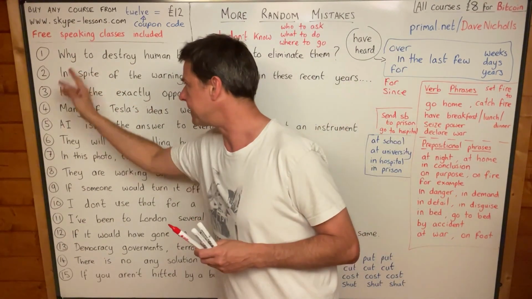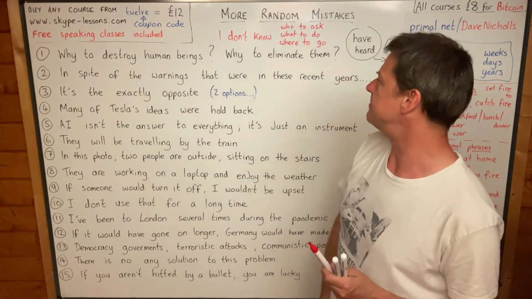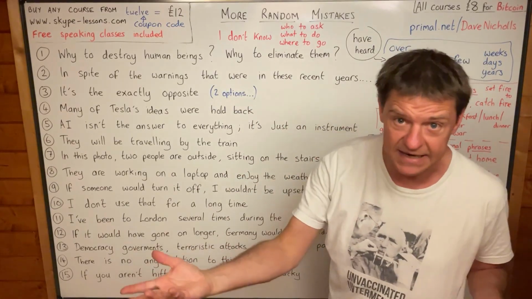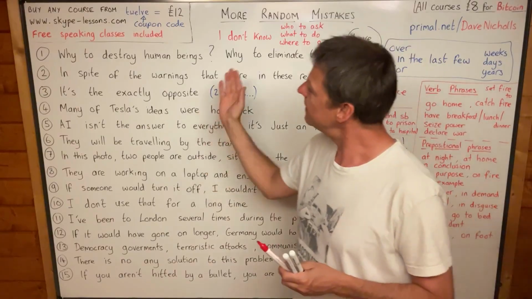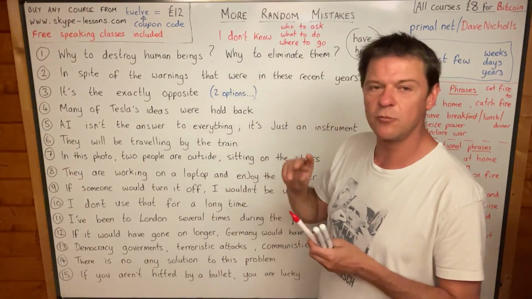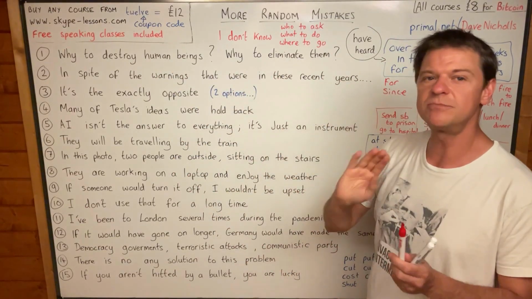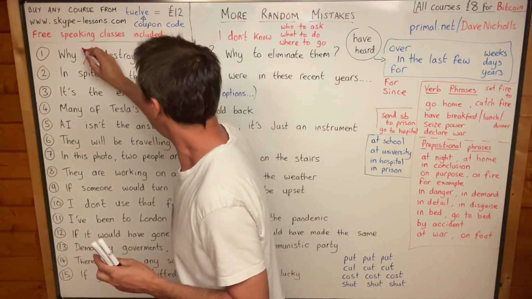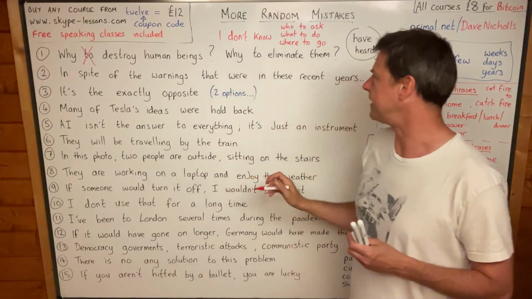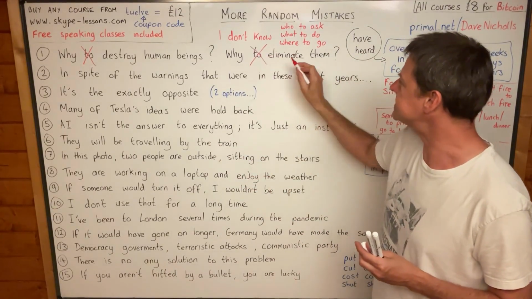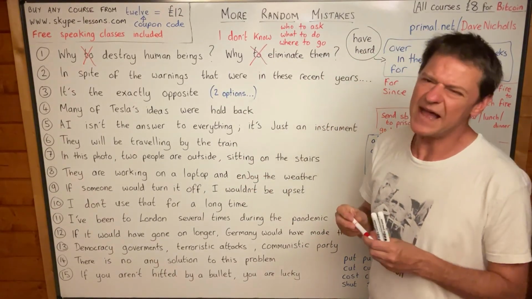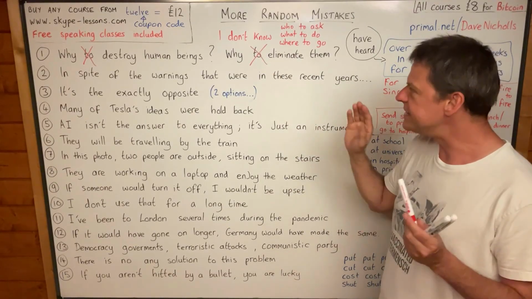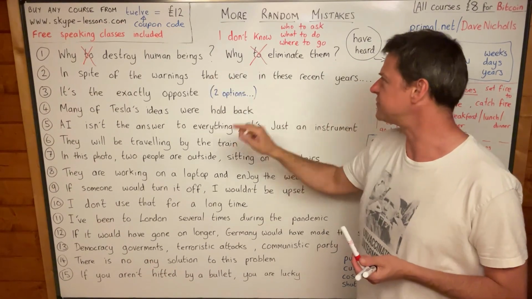But first mistake: why to destroy human beings? Why to eliminate them? Yeah, my student was asking me this question. And it's a little bit wrong just because there's a word in both of them that shouldn't be there. We actually ask this question in this way: why destroy human beings? Why eliminate them? Now, I understand this mistake. I understand why you're using to plus infinitive, but we don't do this in questions.